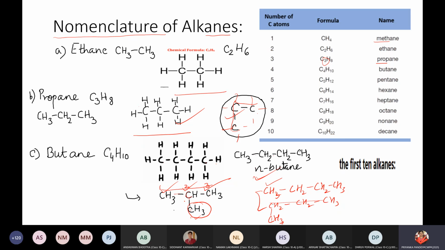Then this type of carbon is called a secondary type of carbon atom. And then we say this is called iso. It is called iso. If I talk about this type of carbon atom, it is called iso. But if I have all four sides carbon atoms, all four sides carbon atoms,